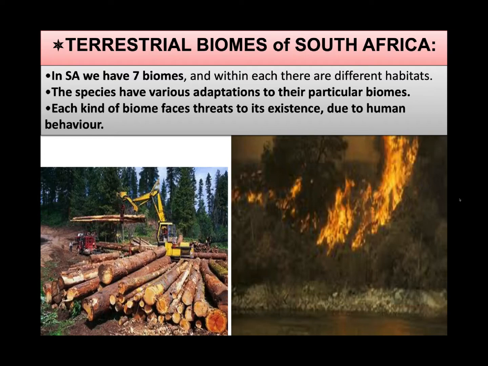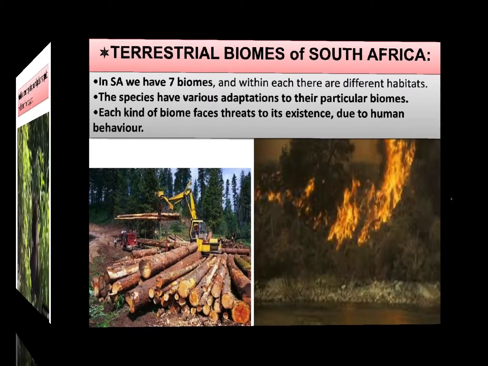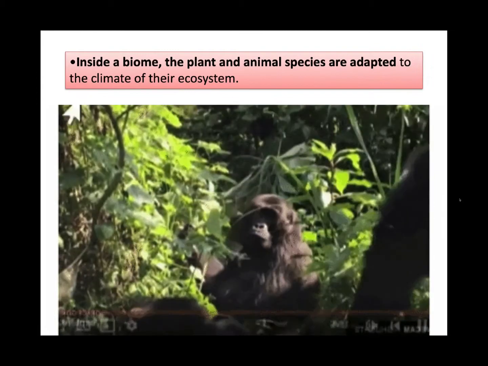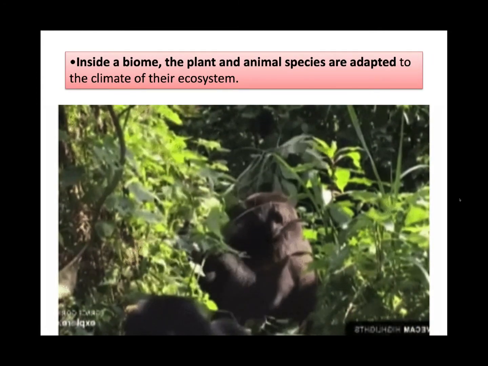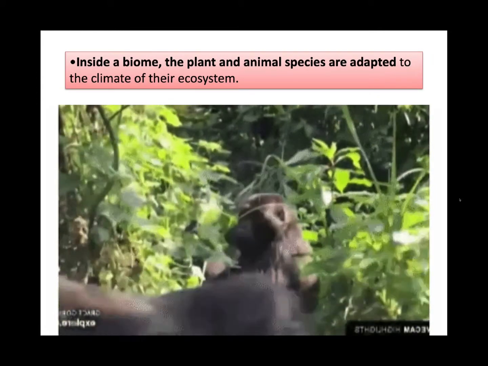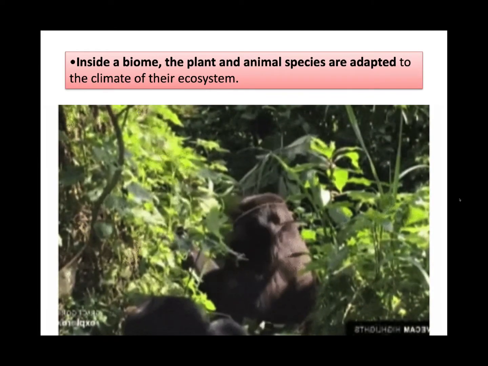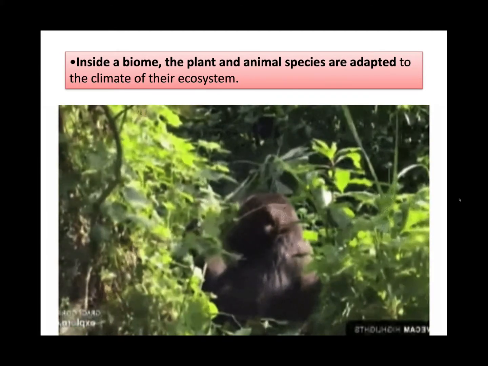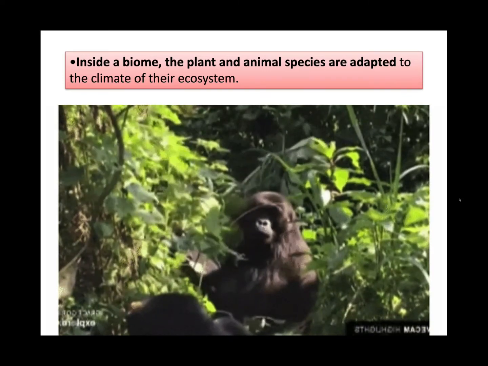Now, we must remember, children, that each kind of biome faces threats to its existence. Why? Because of our irresponsible behavior, because of human behavior. Let's move on. Inside any biome, the plant and animal species there are adapted to the climate of their ecosystem, and therefore they are able to survive in it.